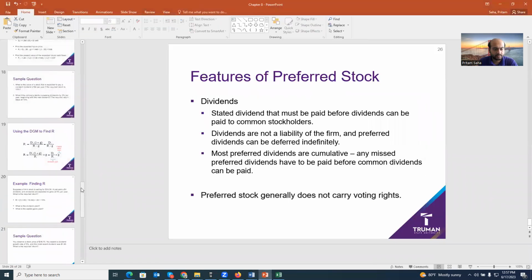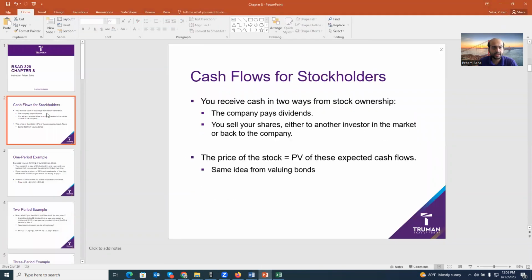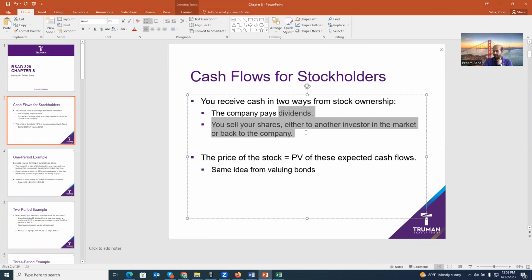Now, okay, let's move on. So let's talk about the absolute valuation method, right? So we know that companies pay dividends and there is a future sale price. If you discount with the required rate of return, we can find the value of the stock, right?